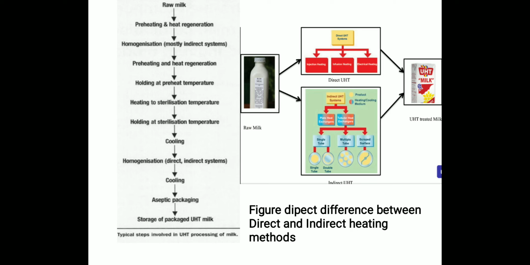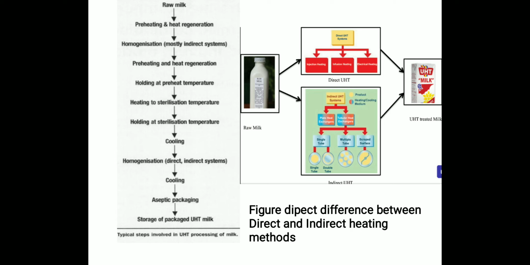Okay. So the typical steps involved in ultra high temperature processing of milk. If we take the example of milk, firstly in UHT processing, the raw milk is preheated, and after that comes homogenization, which is mostly done by the indirect system. After that, again heat is generated through the preheating, and the temperature is held.